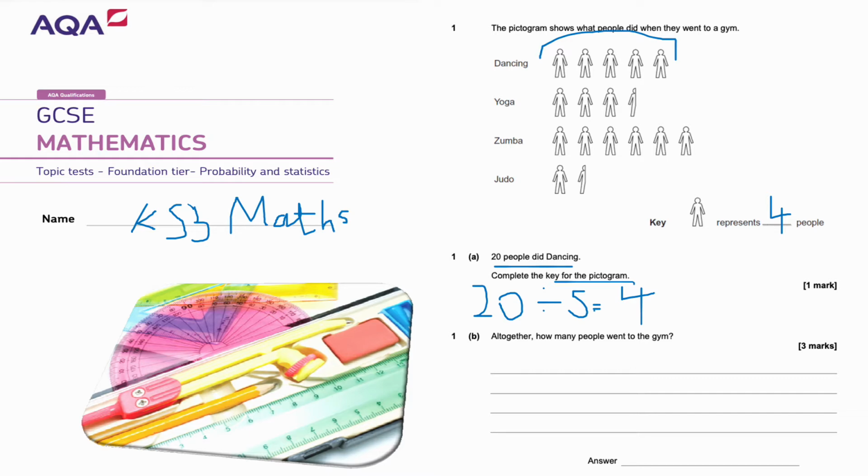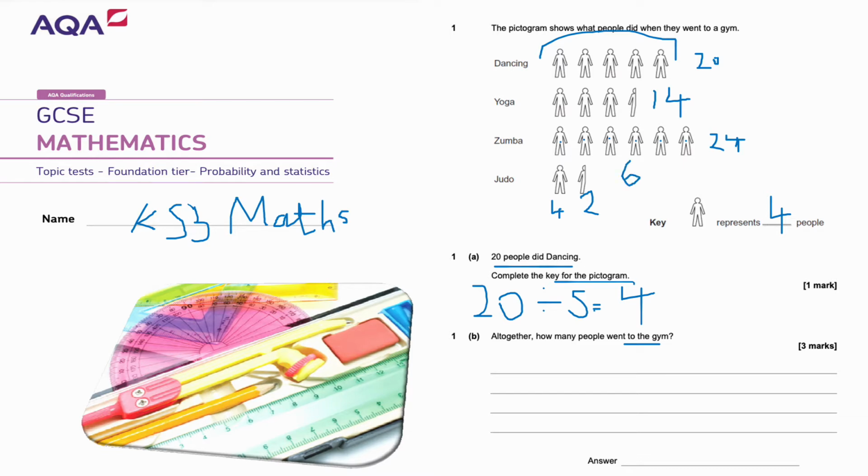Part B, altogether, how many people went to the gym? Well, you've got 20 there. Then you've got 4, 8, 12, 16, 20, 24. Then you've got 4, 8, 12, that's half of 4, which is 2. So 4, 8, 12, add the 2, I get 14. That's 4 there, and then that's 2 there. 4 plus 2 is 6, guys.